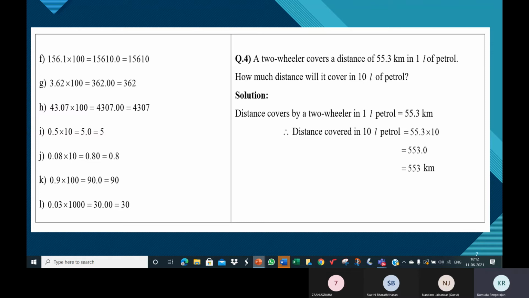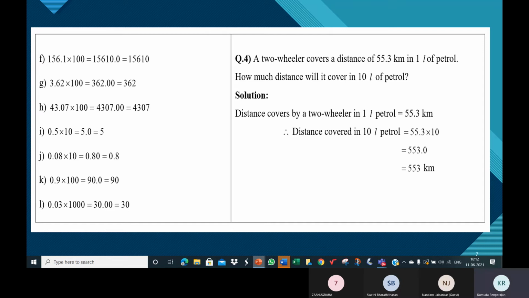Have I written 50 there on the screen? Can you see 50? Yes, ma'am. Okay, now after writing 50, coming back to the question, 0.5, this decimal, after the decimal point there is one digit, correct? Yes, ma'am. So what do we do in 50? Where do we place the decimal point? Between 5 and 0.